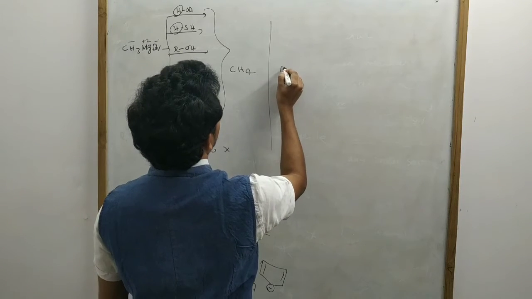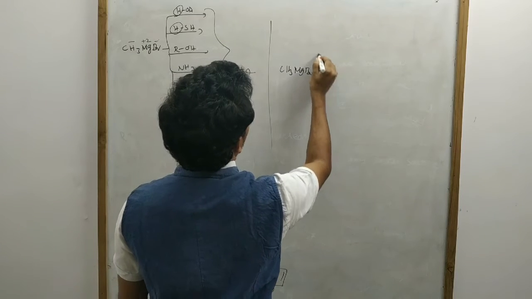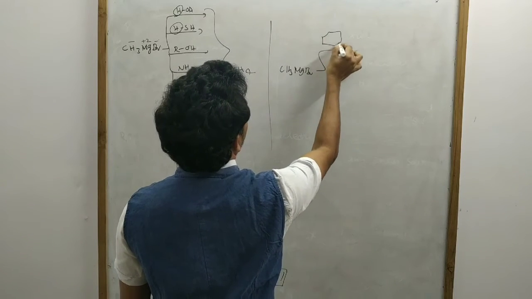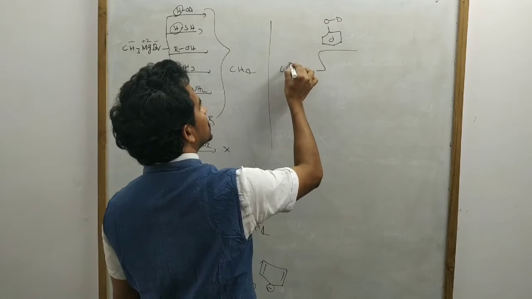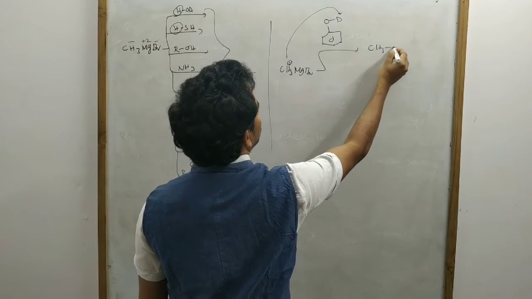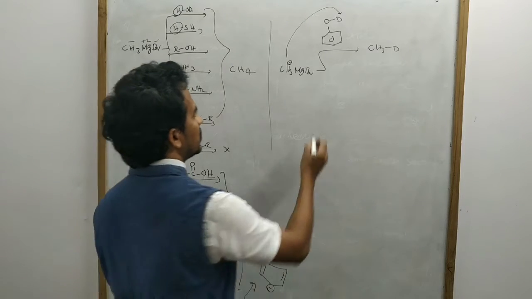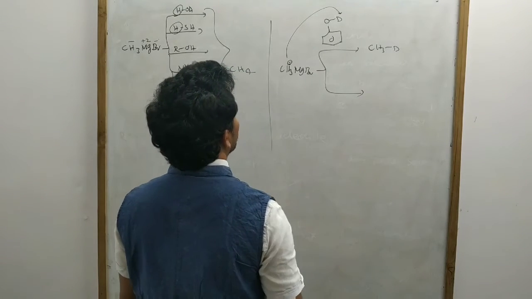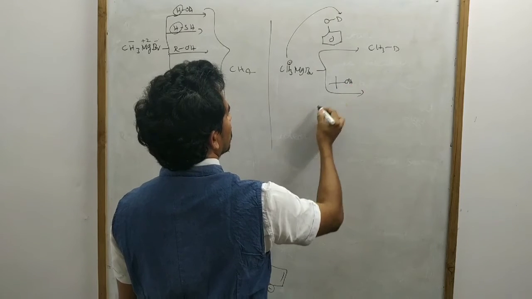Now here are the reactions. Suppose methyl magnesium bromide reacts with OD, deuterated phenol. In this case CH3 minus accepts the D plus, so the product is CH3D. Next, suppose this one is treated with tertiary butyl alcohol.